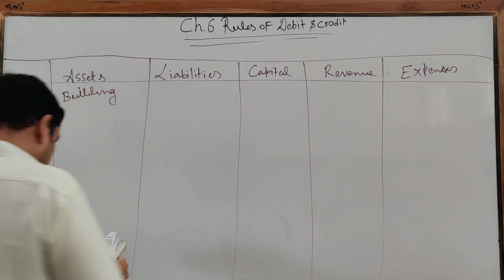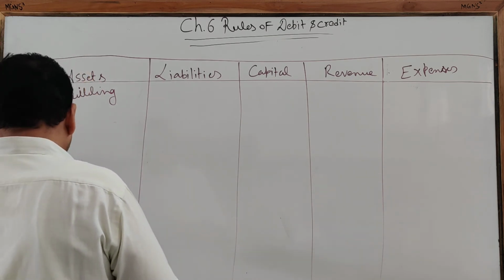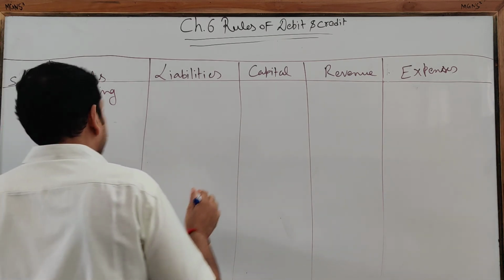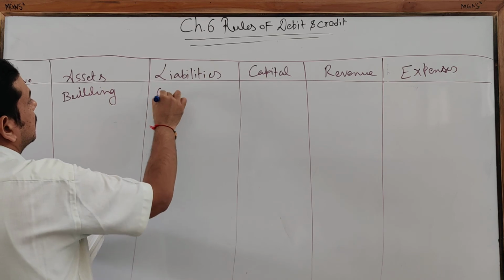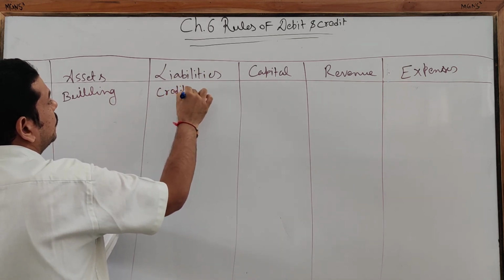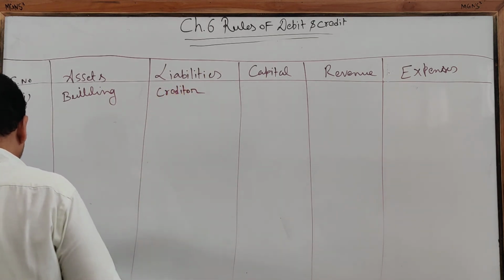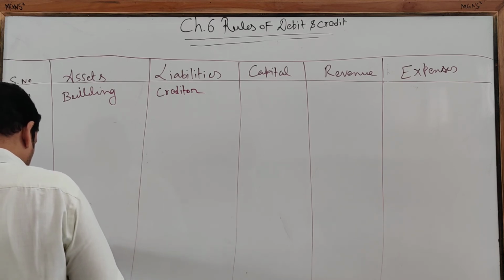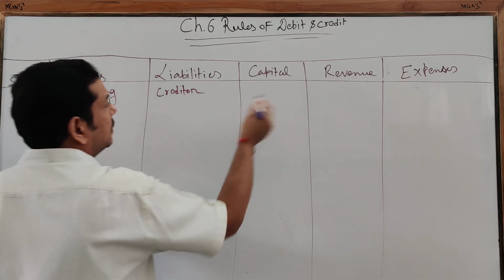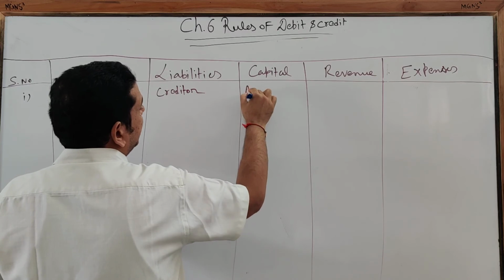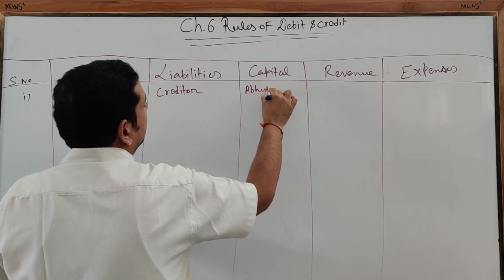Next is creditor. So creditor is a liability. Creditor is the person from whom you have purchased goods on credit. Okay. Abhishek, proprietor. So proprietor will come here in capital.